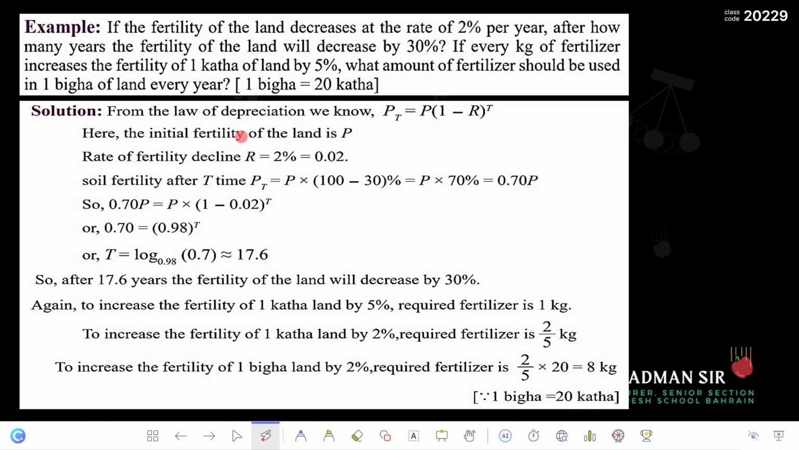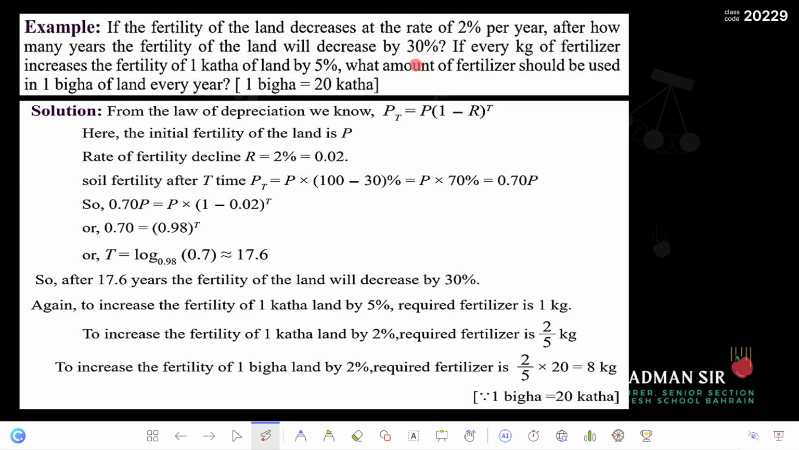So they have said what I already mentioned. Initial fertility is P, rate of fertility decline r is 2%. So if you divide it by 100, you will get 0.02. Soil fertility after time t is Pt. Now they are saying that the fertility of the land will decrease by 30%. Correct or not? So if it is decreasing by 30%, I already told you that whenever it is decreasing, we will subtract.